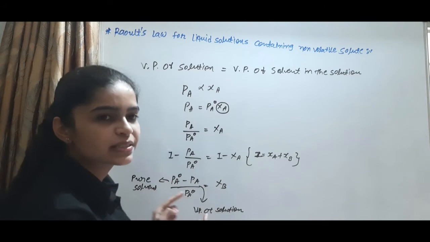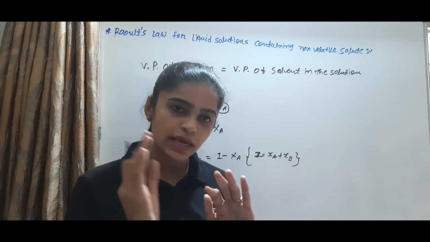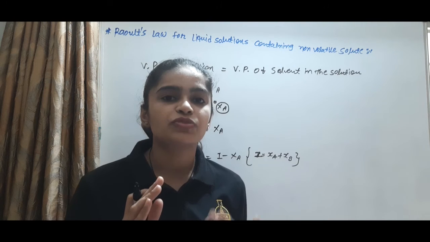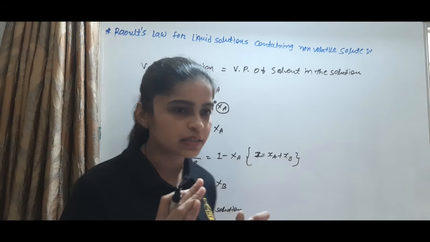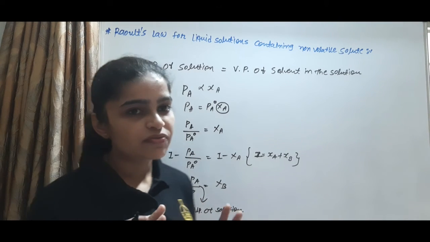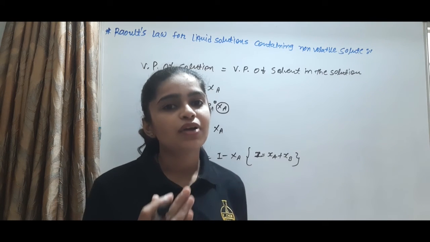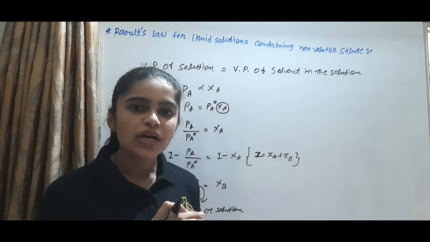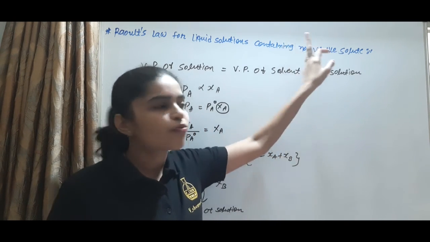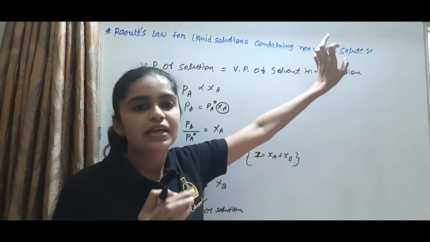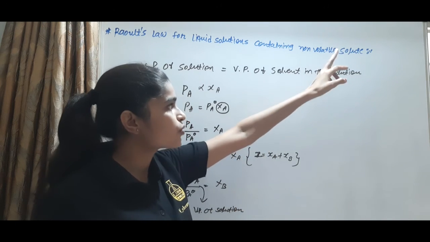In this relation, PA0 minus PA shows that the vapor pressure of the pure solvent is more than the vapor pressure of the solution, because the solution contains a non-volatile solute, so its vapor pressure decreases. This is known as the lowering in vapor pressure. So the alternative Raoult's law says that, at a particular temperature, the lowering of the vapor pressure is directly proportional to the mole fraction of the non-volatile solute.